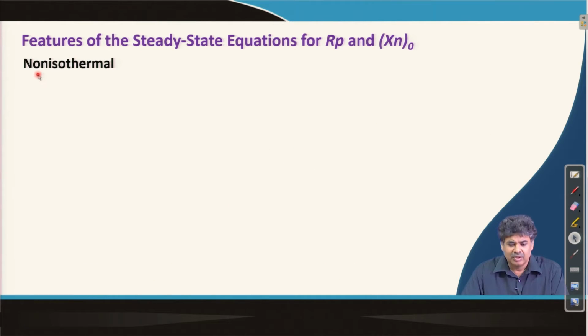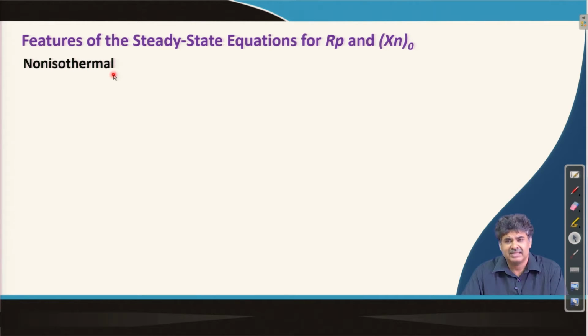Now, we assumed that we were able to remove the heat which is generated as a result of the polymerization reaction from the reaction medium. So, we are assuming that we are doing the reaction in isothermal condition. Sometimes, the propagation reaction or polymerization reaction is exothermic.